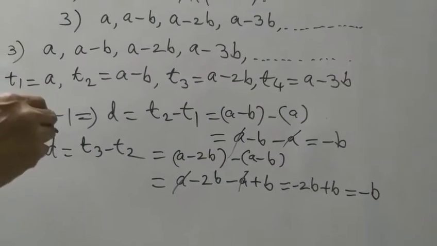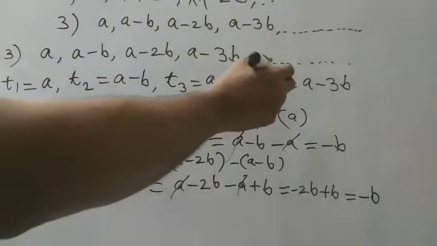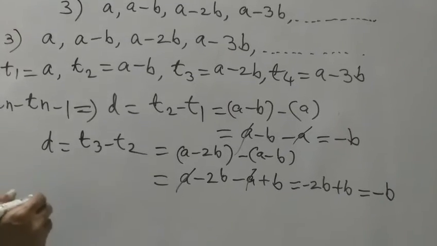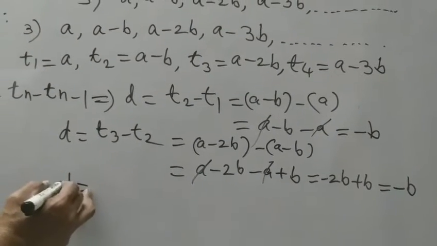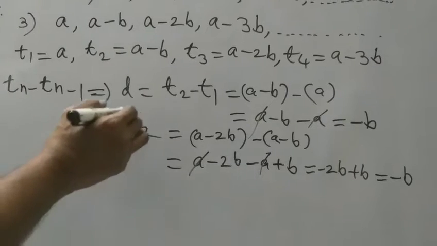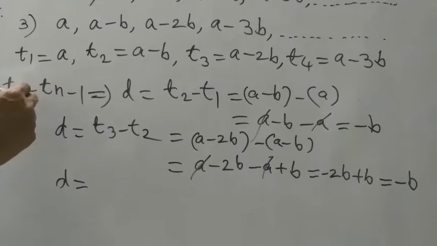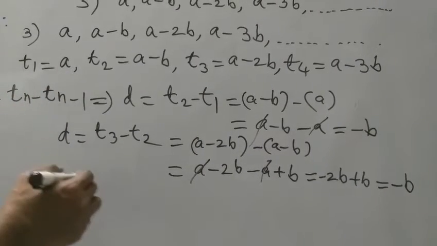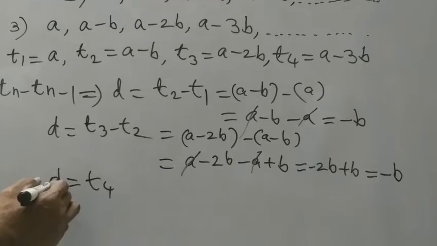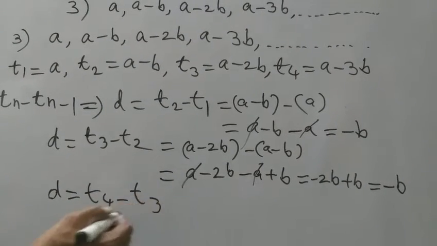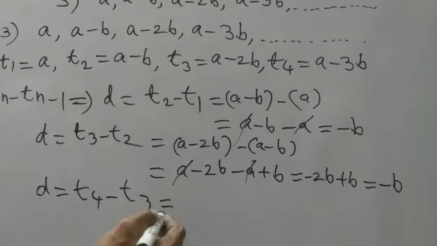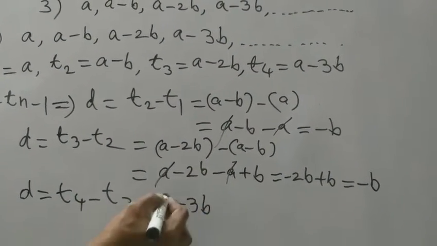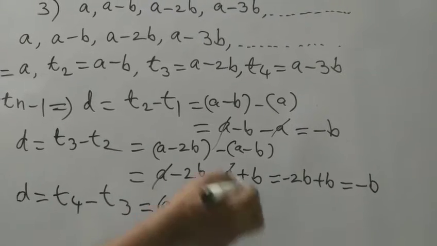Next, one more pair of terms, the T4 term and the T3 term. The common difference equals, in place of n we substitute 4, n minus 1 becomes 4 minus 1, which is 3. T4 minus T3, the fourth term minus the third term. The fourth term is A minus 3B, minus the third term, A minus 2B.